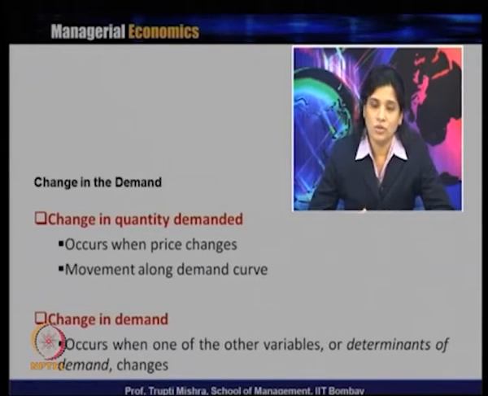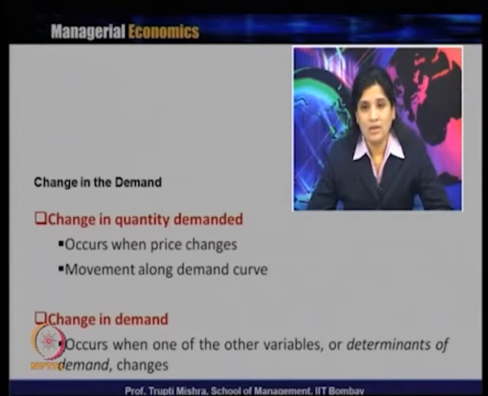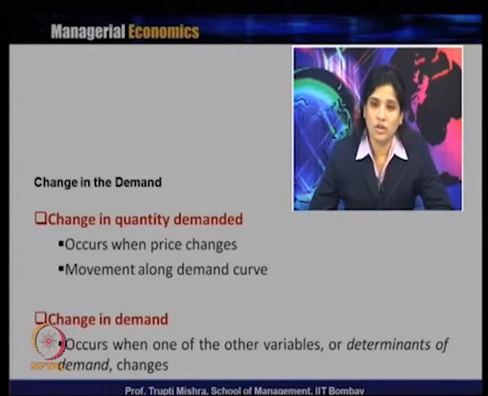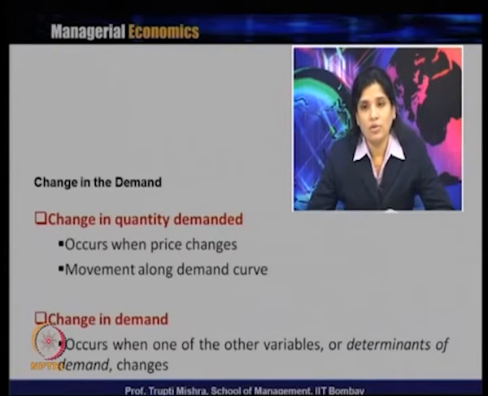Till now we have understood that there is an inverse relationship between the price and quantity demanded, and that it gets influenced by a few other factors like the price of related goods, income of the consumer, expected future price of the product, number of consumers in the market, and also the taste and preference of the consumer. Now we will see why there will be a change in the demand, whether this is due to a change in the price associated with the product or due to a change in the other factors that influence the demand.